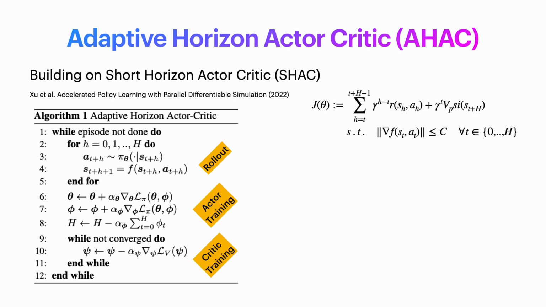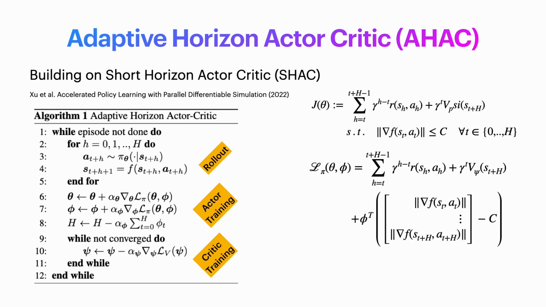Our key contribution is the use of a constraint objective function, which uses the same primal as SHAC, but adds a constraint to ensure that the norm of the gradient of dynamics is below threshold C. From this objective, we extract the dual problem and optimize it directly to train our actor and also adapt the horizon using Lagrange coefficients. Finally, we train our critic using the same TD lambda objective like SHAC, but now train it until convergence to account for a continuously changing horizon H, and also use a double critic.